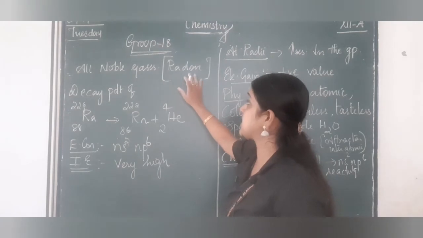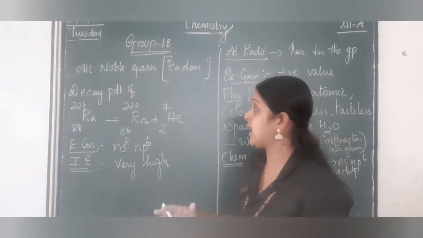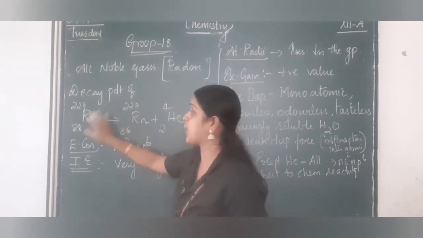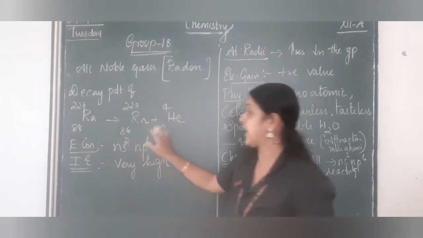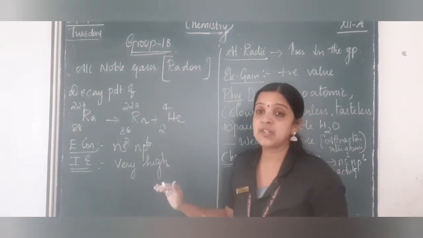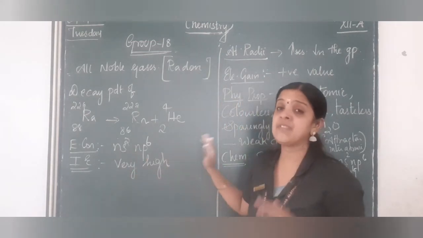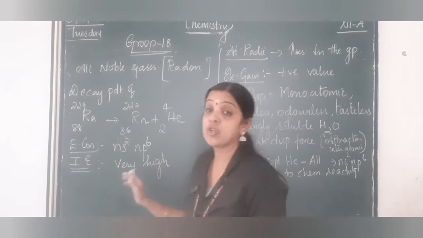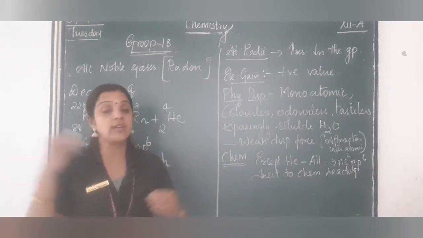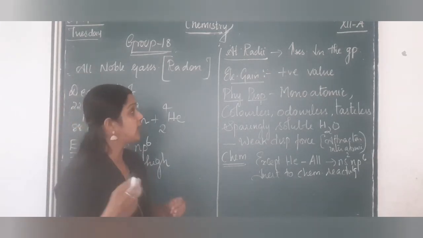Now, except radon, all of them are noble gases present in the atmosphere. How is radon prepared? It is prepared as a decay product of radium. You get radon and helium along with it as a byproduct. The electronic configuration is ns2 np6, having very high ionization energy because of the completely filled octet configuration. So you cannot remove an electron that easily when compared to other elements in the periodic table.